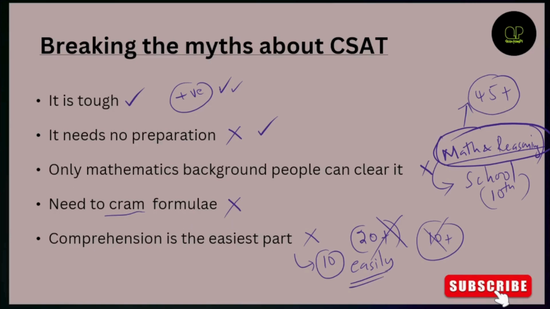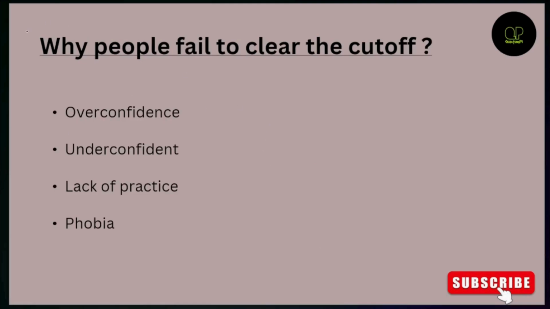Okay. And why do people fail? Why do people fail these days? I have seen some people scoring 110, 100 plus scores in GS1 and not able to clear Paper 2, because one reason might be overconfidence. You might be thinking that I have done very well at maths throughout my school, and this is a cakewalk to me. So do not be overconfident about it.